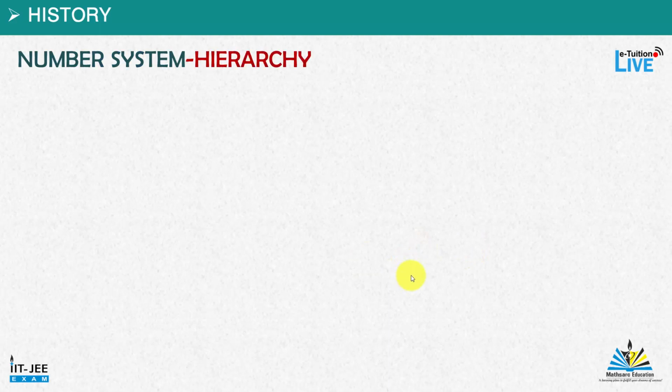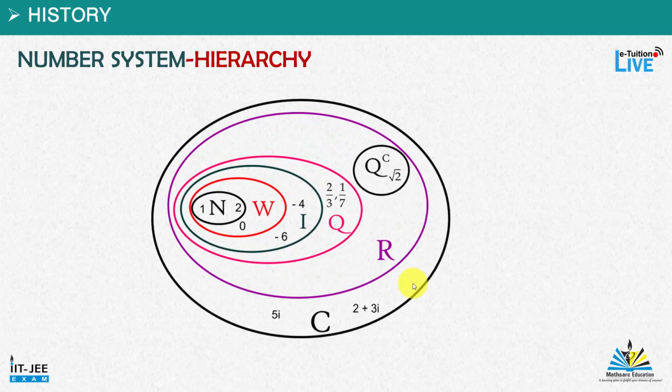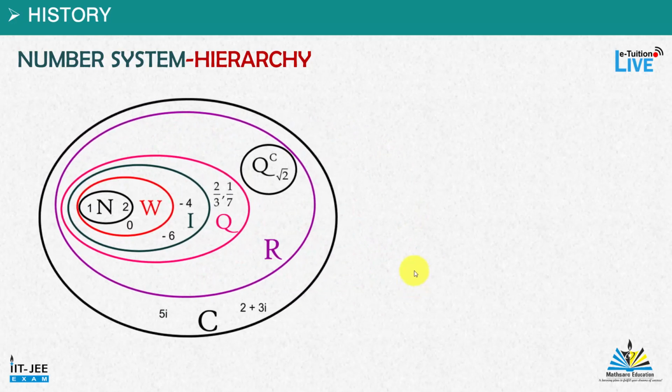Number system hierarchy. These are the various numbers that we know till now: N for natural numbers, W for whole numbers, I for integers, Q for rationals, Q^c for irrationals, R for real numbers, and C for complex numbers.